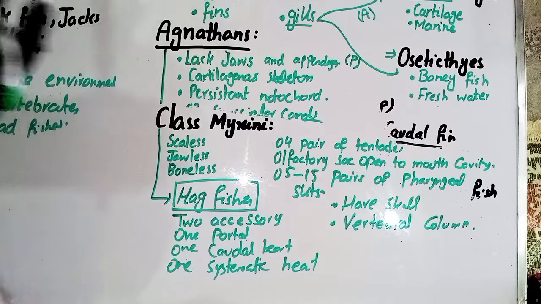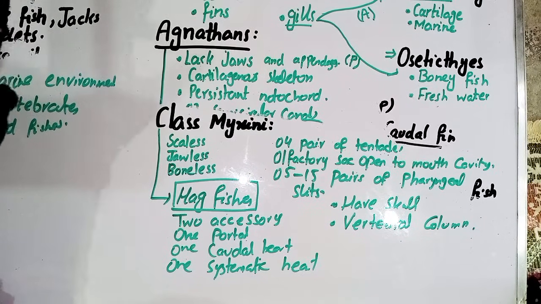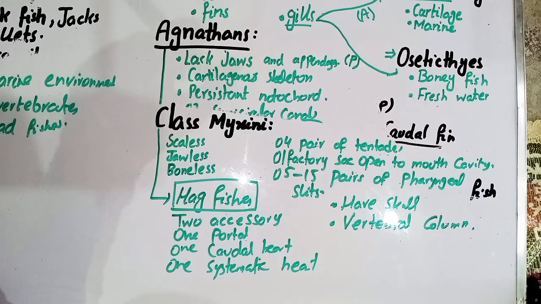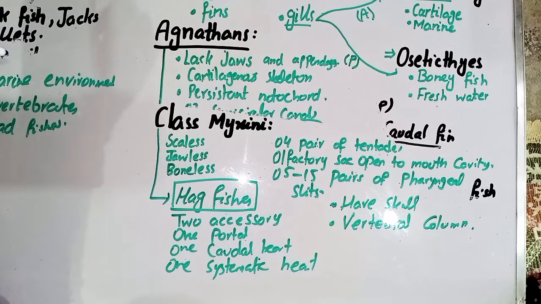When the hagfishes are endangered, they produce a lot of slime because slime glands are present in their body. Due to the production of the slime, the angler is unable to catch the hagfishes, and an angler must be careful about the hagfishes. Okay guys, so that is enough about the hagfishes.